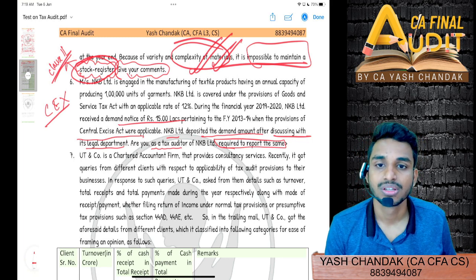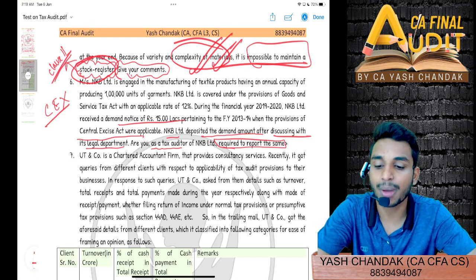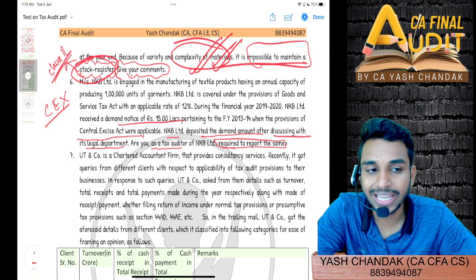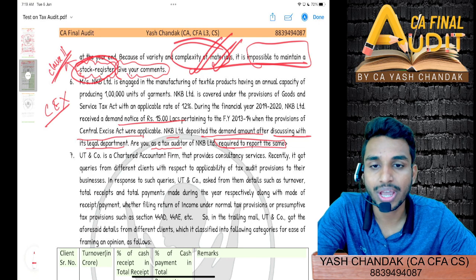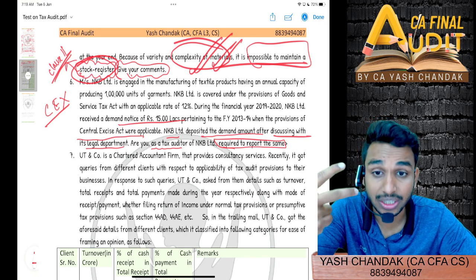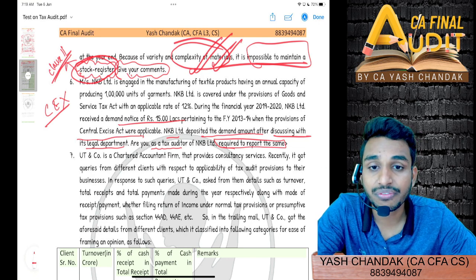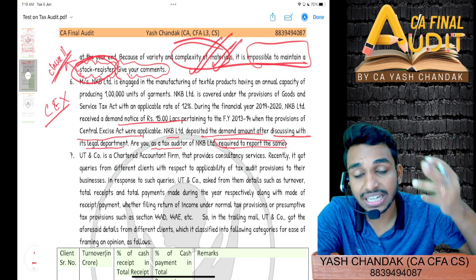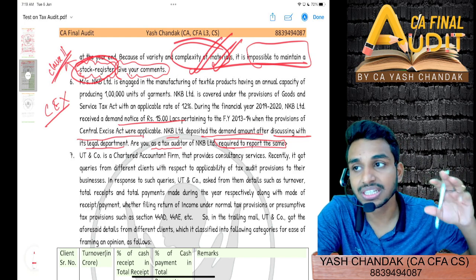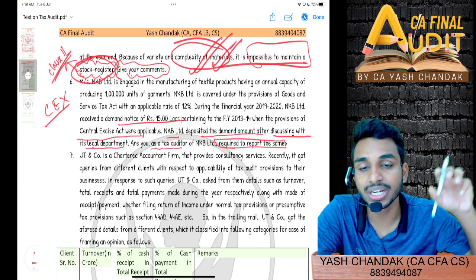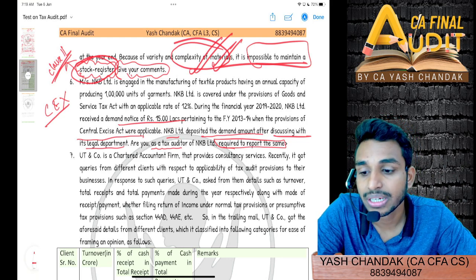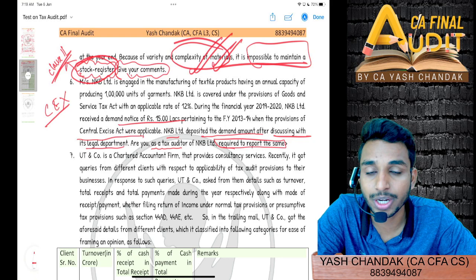So here, whenever there is an order passed under any act, or suppose any scrutiny case is pending under any of the provisions of any act other than the Income Tax Act, so Excise Act, Service Tax Act, even GST Act, there we have to mention the financial year to which this order relates, which act this order is passed under, and then the demand order reference number, demand order amount, date of payment of the amount, or whether paid or not.